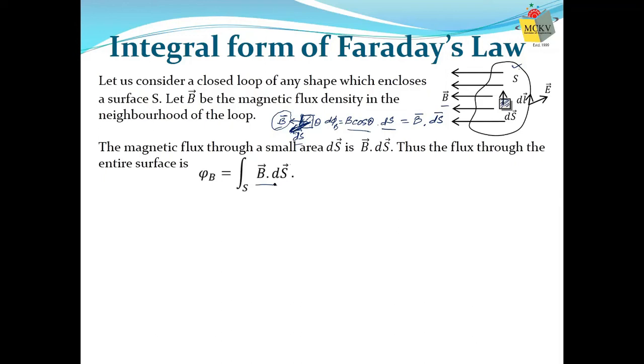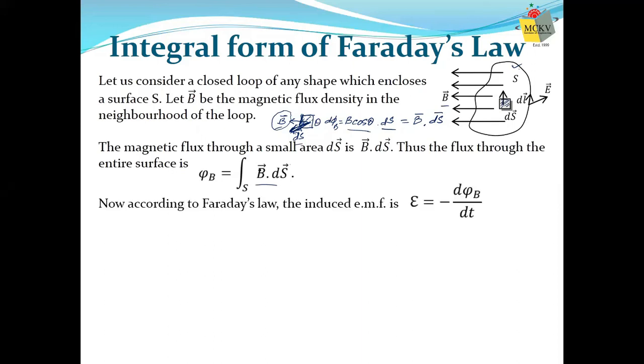Because our objective is to directly connect electric field and magnetic field, not via some process. Because in electromagnetic induction, we are stating that due to change in flux, EMF is produced. Yes, we know the change in flux occurs due to change in magnetic field, and EMF is produced means we have some electric field. So electric field and magnetic field are connected, but we want a direct connection. And that's why flux is written in terms of magnetic field itself first.